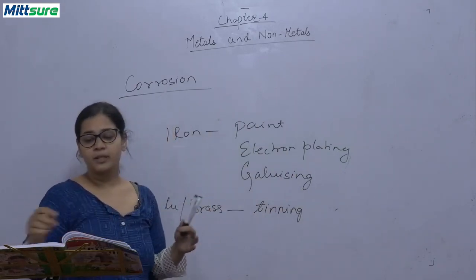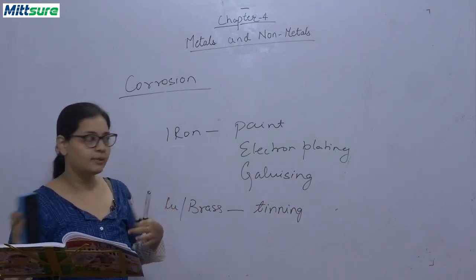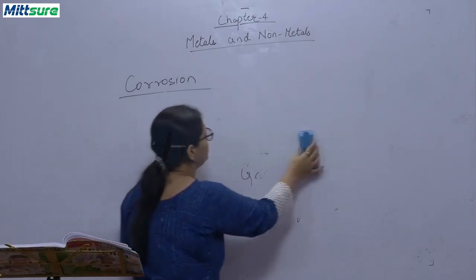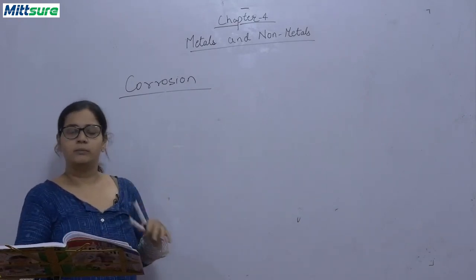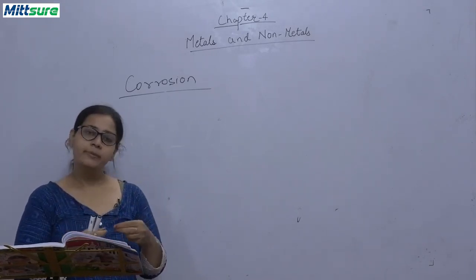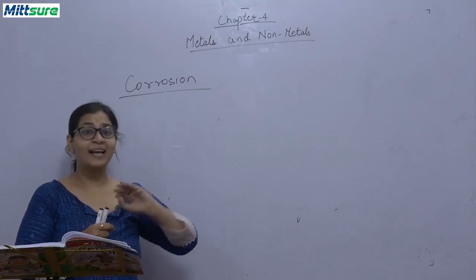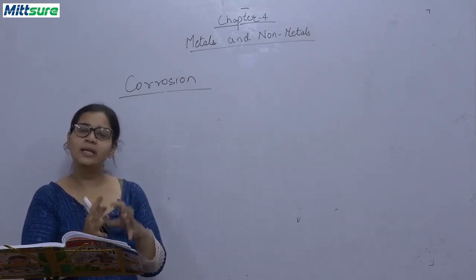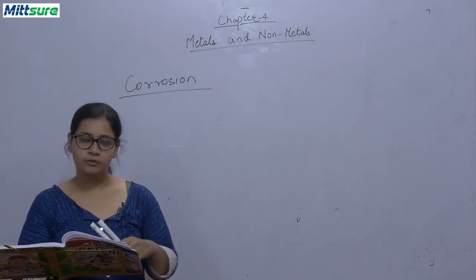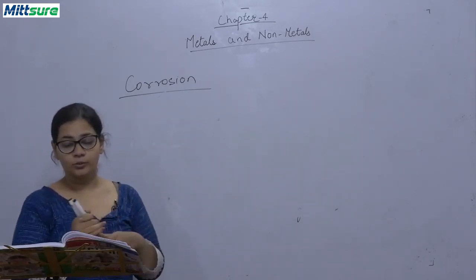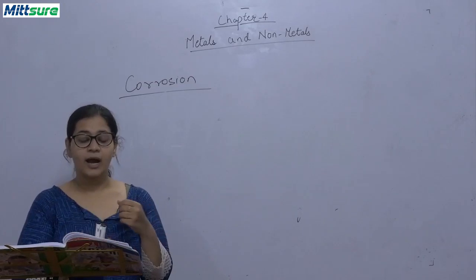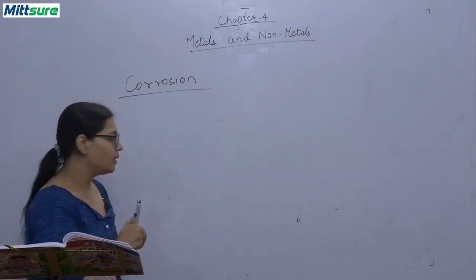Okay. There are some other metals that corrode only on the surface, like silver. You tell your mama to take out the silver items, if mama has anything made of silver that she has not taken out for a long time. You will be seeing on the silver, if it is pure silver, a black layer is formed. What? The silver gets blackened due to the formation of silver sulfide. This is a reaction of silver with hydrogen sulfide gas present in the air. So how does silver react?